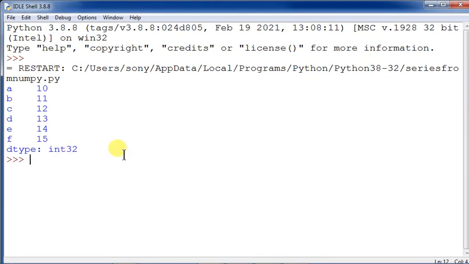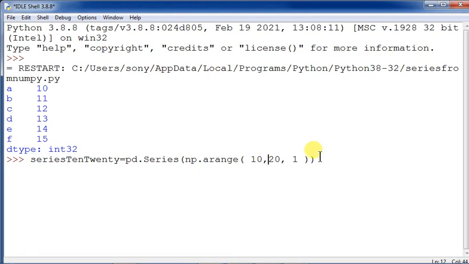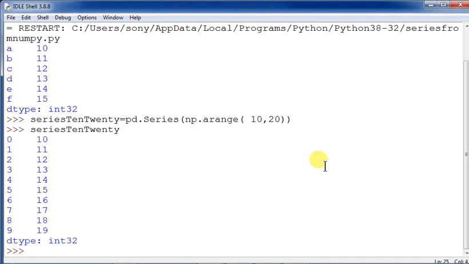So students, I'm coming over here now. 10 to 21 is not required, because the step is always 1 by default. Now you see this series1020 has been created. Now for a similar command, as I had told you, when the step is 1, no need to mention it.